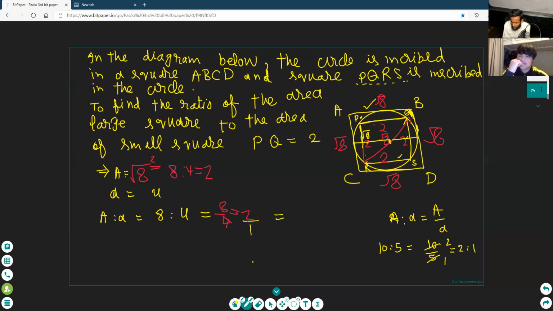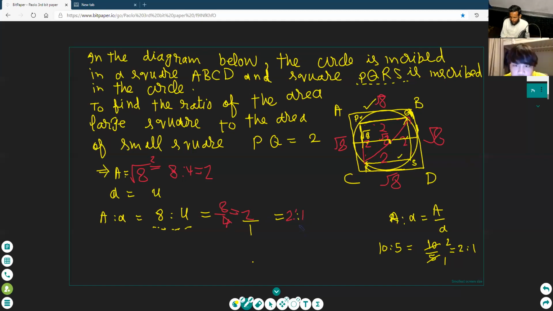Change it into this form. We have cancelled some common things, but we will write them again in this form. What is the answer? Write 2 ratio 1. Write it. 2 ratio 1. No, no, only 2 ratio 1. This is the answer.